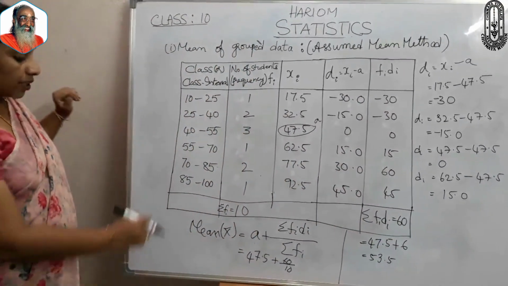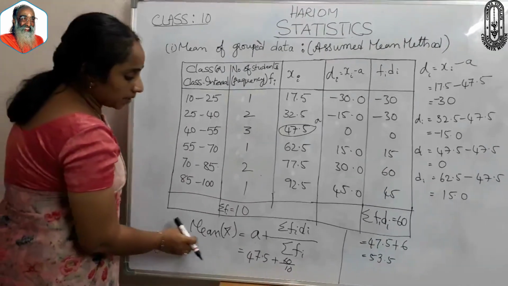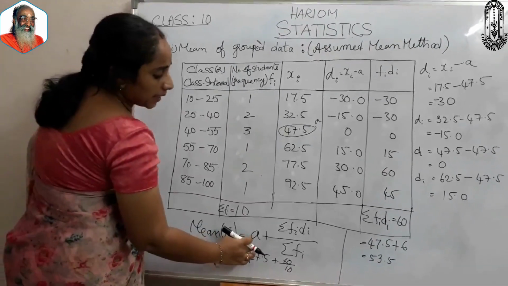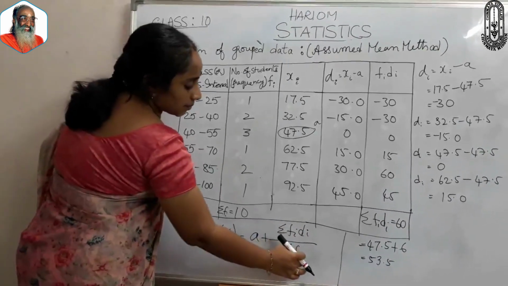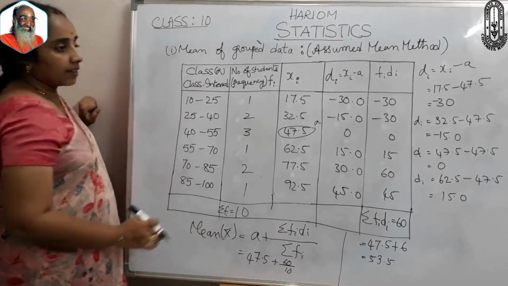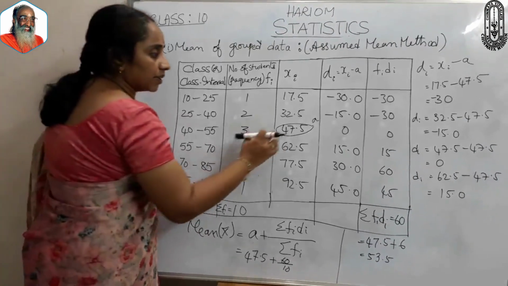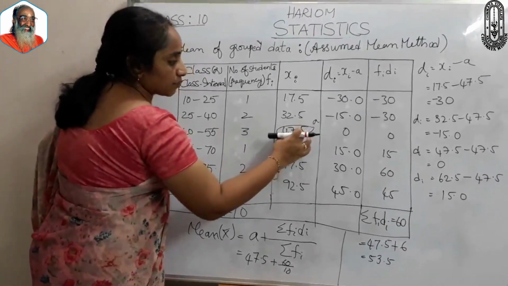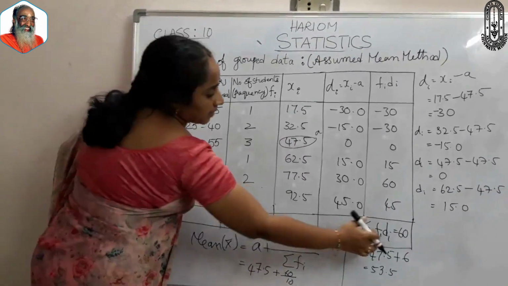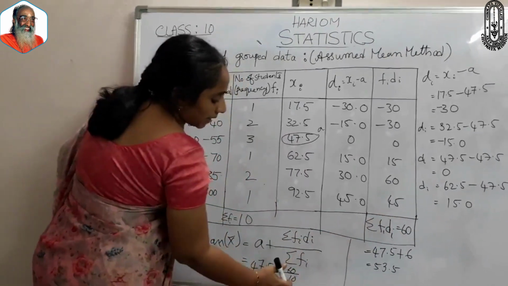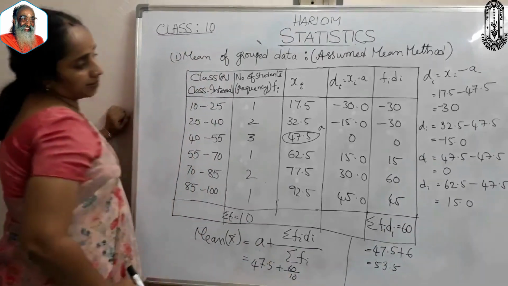Now coming to the formula, the mean is A plus sigma fi di by sigma fi. Here the assumed value A is 47.5, plus sigma fi di, 60, by sigma fi, 10.